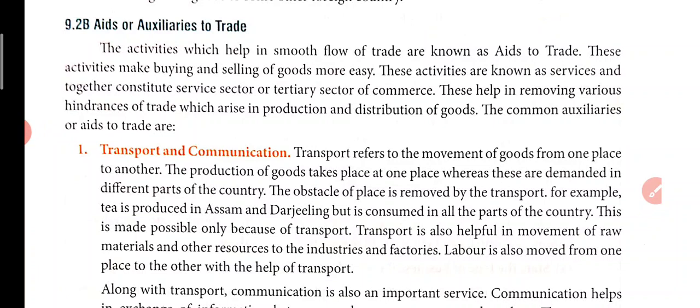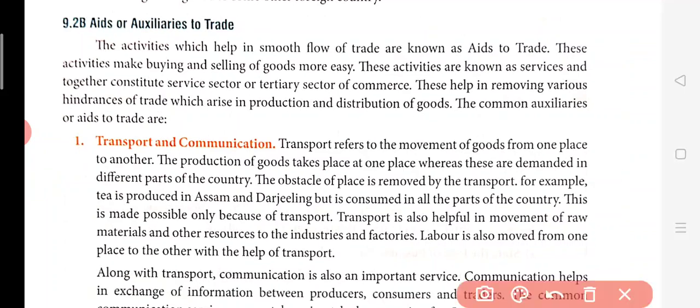Like here in front of you, it is aids or auxiliaries to trade. So, what does this word mean to you? Auxiliaries to trade means auxiliaries are the support which is being provided to the trade activities here. Okay, so whenever some trade is going on, means goods and services will be sold. So here there will be some auxiliaries, which means it will just be giving some kind of support to the